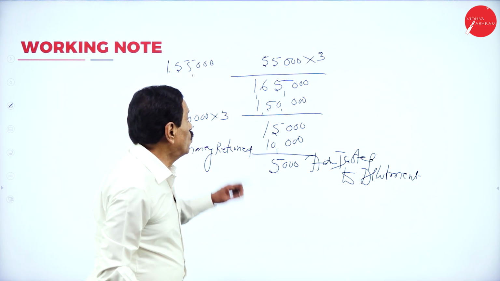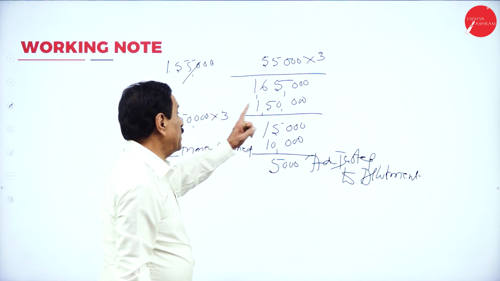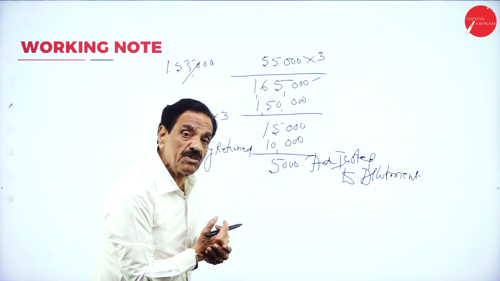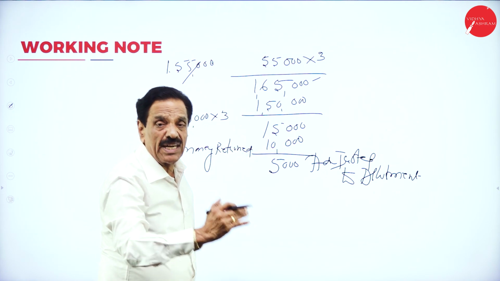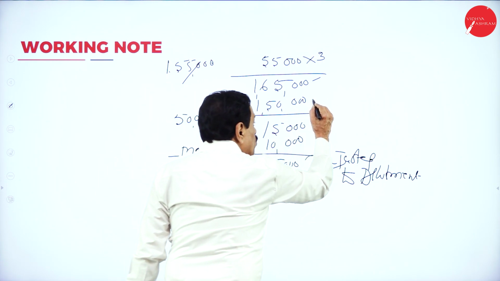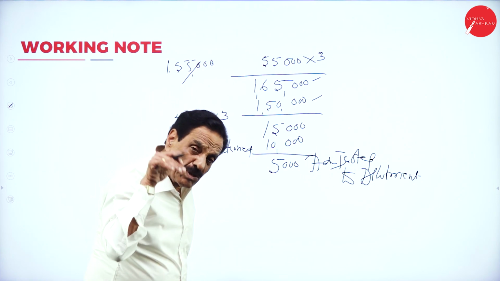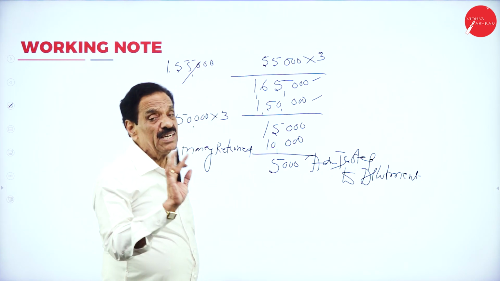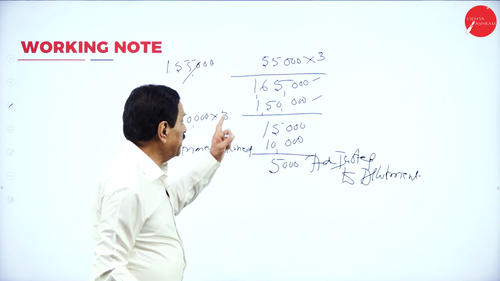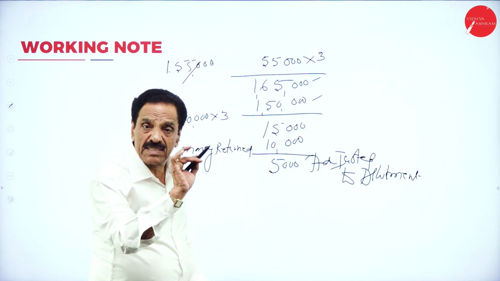I will repeat. You receive 55,000 applications. What's your application fee? 3 rupees. How much money do you receive? 1,65,000 we receive. Entry: bank account debit to share application account. Out of that, what goes to capital is 1,50,000. How much money returned? 10,000. How much still have? Another 5,000, adjusted to allotment account. So the first entry goes bank account debit to share application account 1,65,000.